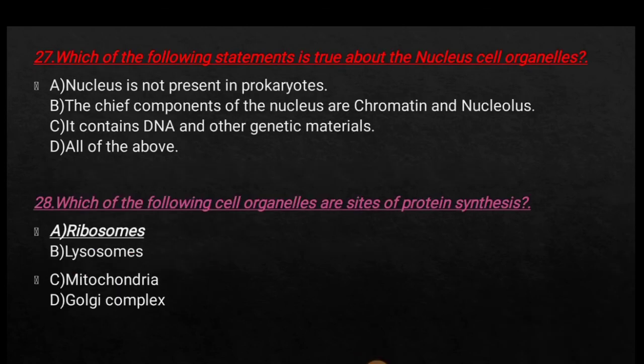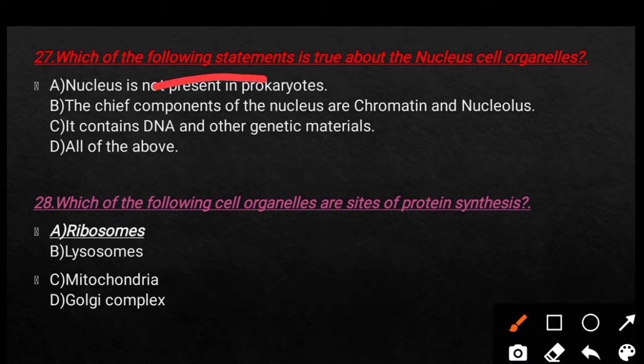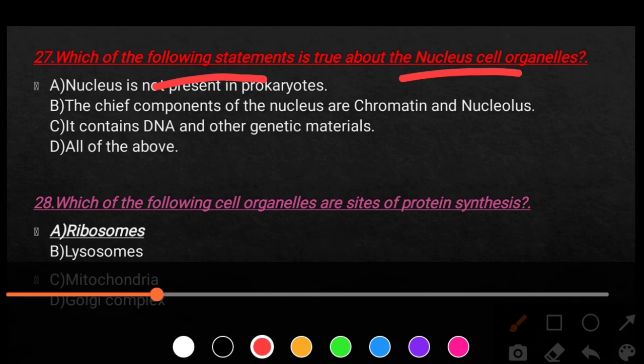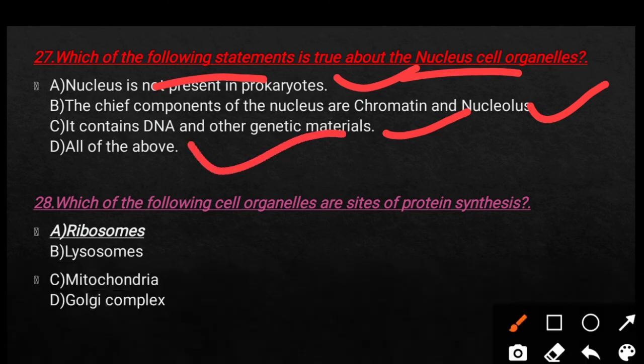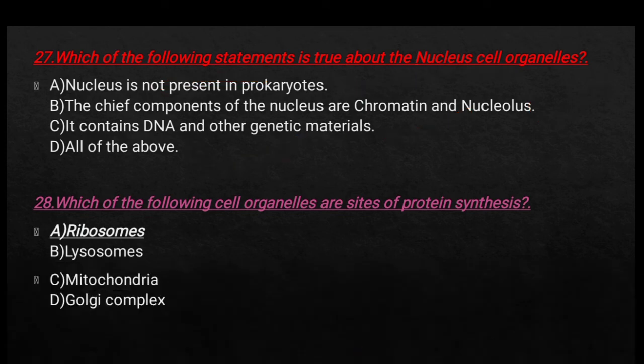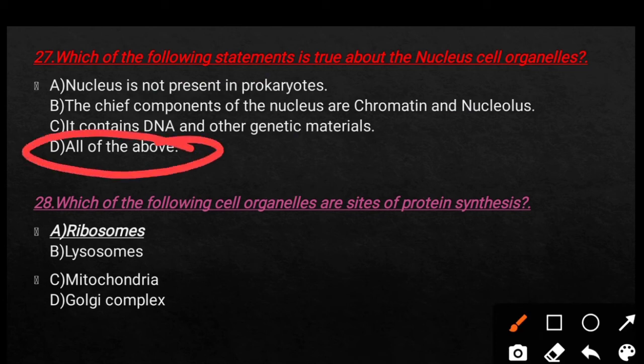Which of the following statements is true about the nucleus? Option A, nucleus is not present in prokaryotes. Option B, the chief components of the nucleus are chromatin and nucleolus. And option C, it contains DNA and other genetic materials. And option D is all of the above. So here the right answer is all of the above, means all the above statements regarding the nucleus are correct.